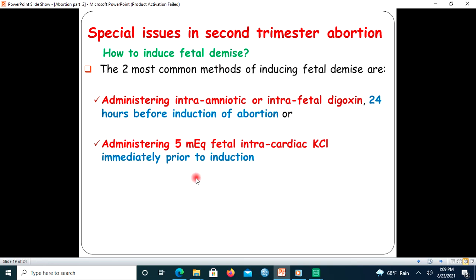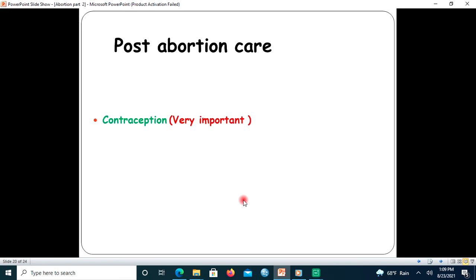So to prevent anguish on the woman and also on the clinician, this method should be done during the second trimester abortion, especially if the gestational age is greater than or equal to 18 weeks. So let us come to looking at the post-abortion care. Post-abortion care includes contraception, especially after unwanted pregnancy. If unwanted pregnancy occurs as a result of rape, as a result of incest, whatever, using contraception is very important.